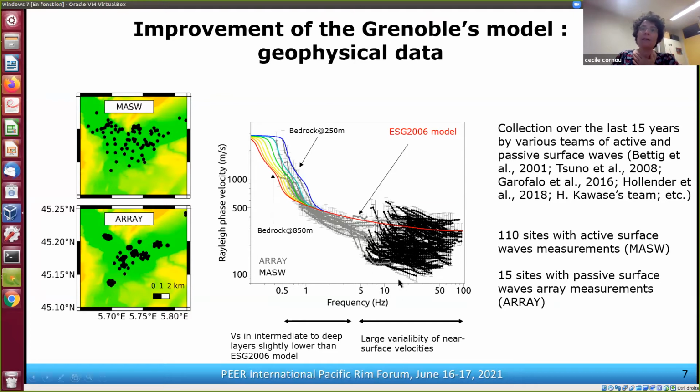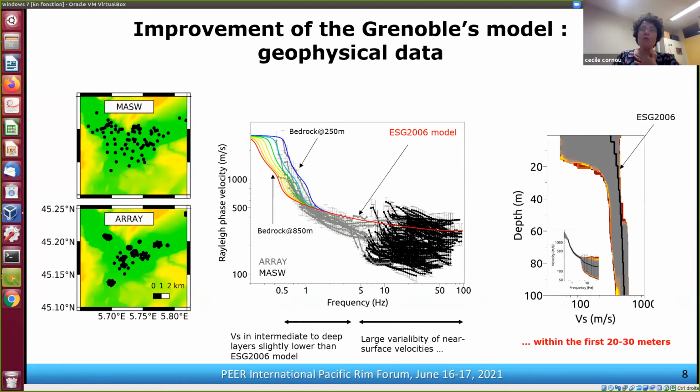And at high frequency, we can observe that we have a very large variability of the near surface geology. When we look at the depth range related to this large variability, we realize that we have a large variability of the near surface velocity within the first 20 to 30 meters.